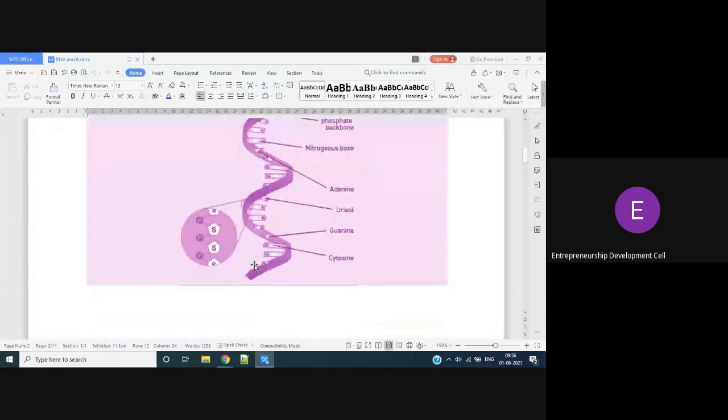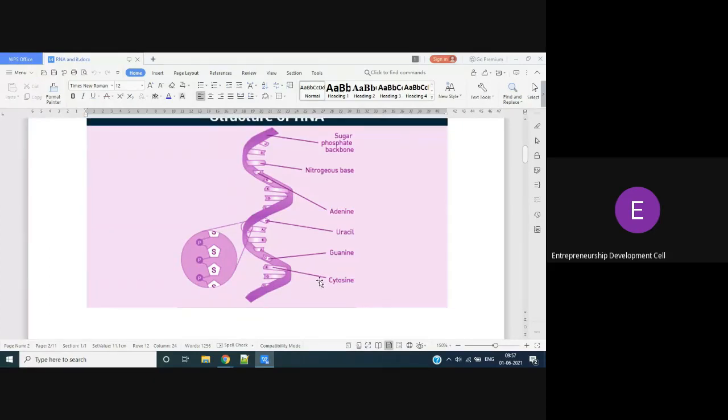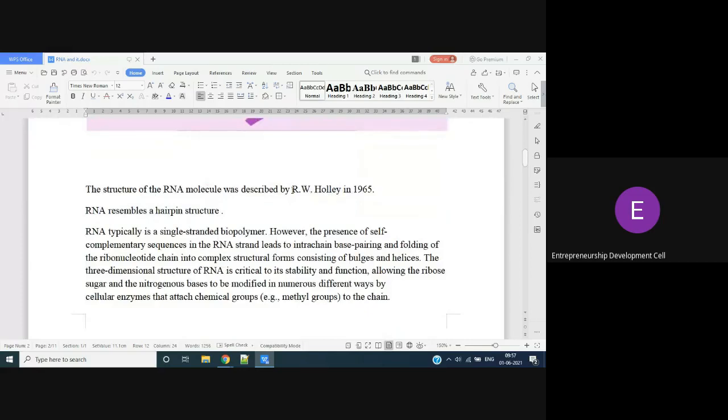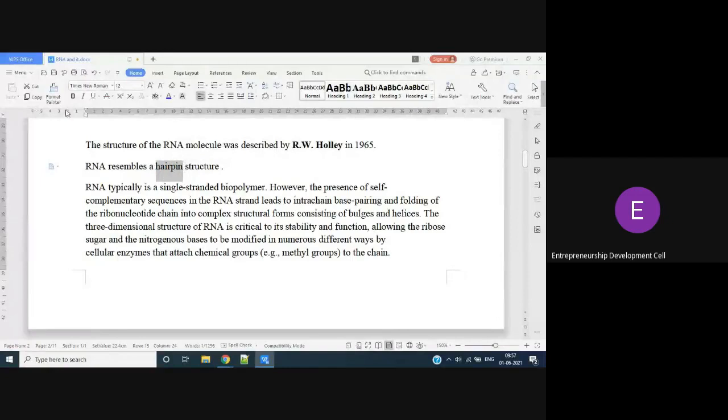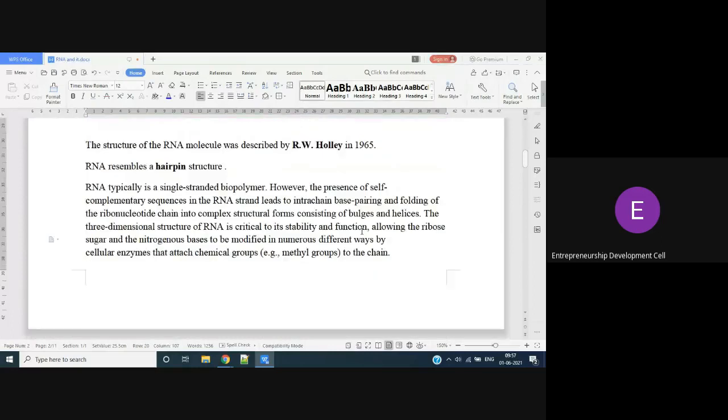If you see the structure, it has a sugar-phosphate backbone and nitrogenous bases, and it is single-stranded. The nitrogenous bases present are adenine, uracil, guanine, and cytosine. The structure of RNA was described by Holley in 1965. RNA resembles a hairpin structure. As it is single-stranded, it resembles a hairpin-like structure, and it is a single-stranded biopolymer.